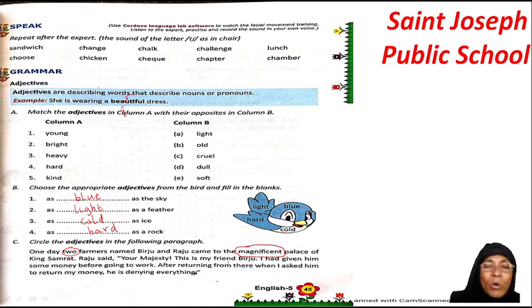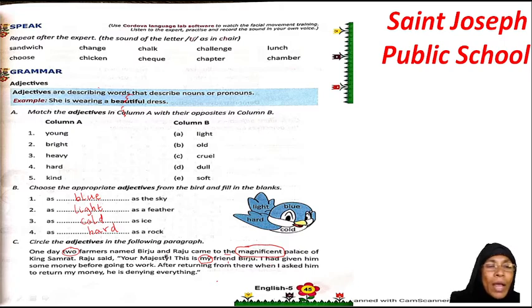तो अब आपको फाइंड आउट करना है कि इस सेंटेंस में, in this sentence, what is a noun and what is describing. So, here friend is a noun and Birju is also a noun, and which word is describing in this sentence? It's your my. Noun को कौन describe कर रहा है? My friend, मेरा friend, possessive adjective. Okay, we will be learning these types of adjectives on our next page. I had given him some money.